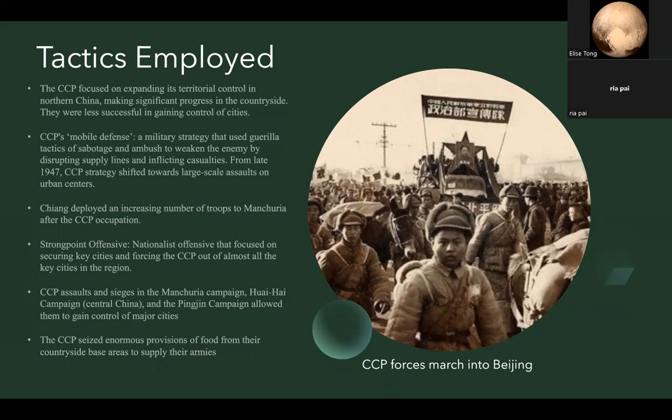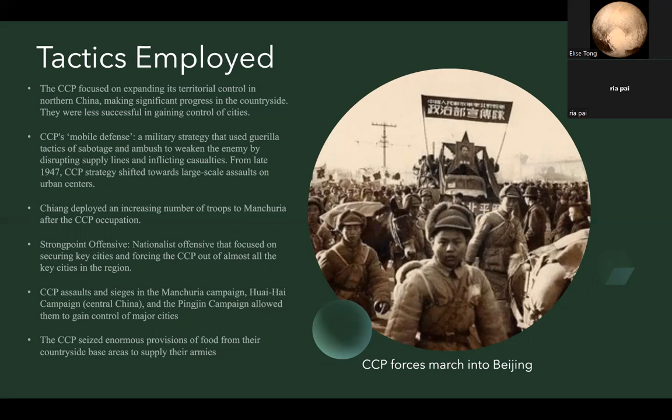Chiang made some key mistakes that allowed the CCP to advance, although they were technically weaker. For example, he deployed an increasing number of troops to Manchuria after the CCP occupation, and this allowed them to take many key cities, but also diverted troops from northern China before the nationalists had fully secured these regions, overextending its forces and making it vulnerable to communist attacks.